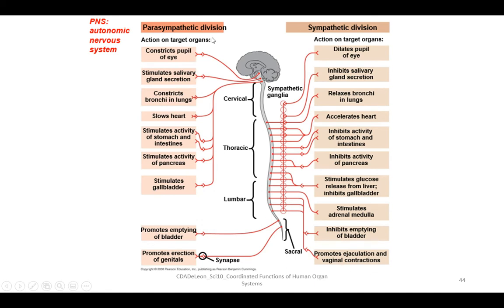While the parasympathetic division, ayan, it constricts the pupil of the eye, stimulates salivary gland secretion, constricts bronchi in the lungs, so medyo mabilis ang paghinga, slows the heart, okay, stimulates activity of the stomach and intestine. Yan. So, these are some actions ng parasympathetic division.